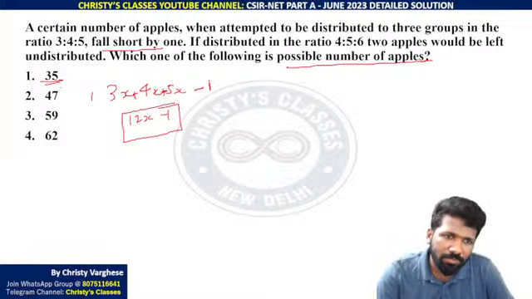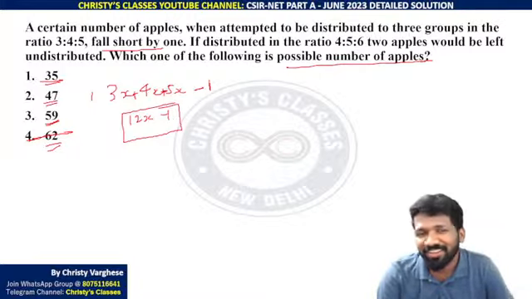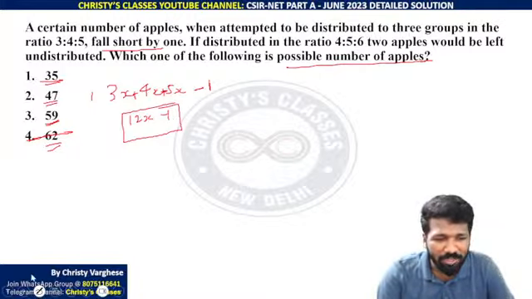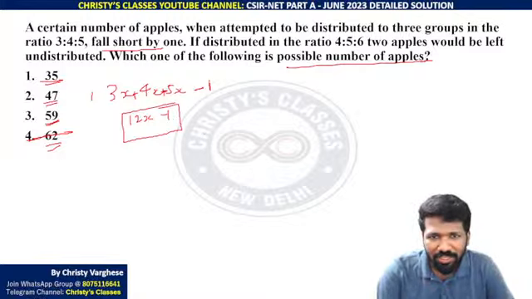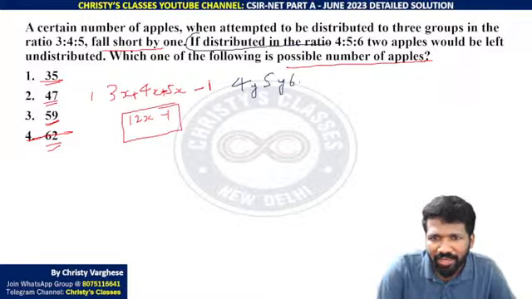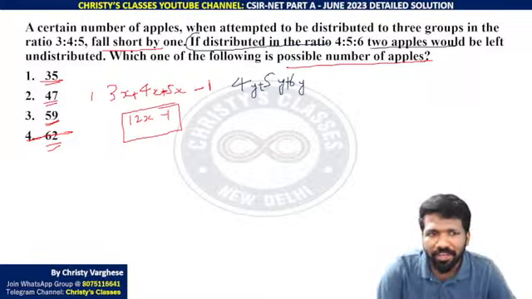35 is 36 minus 1, so that is satisfying. 47 is 48 minus 1, that is satisfying. 60 minus 1 is 59 and that is satisfying. But 62 is not satisfying that condition. That is enough to eliminate that. No calculation needed. One option eliminate हो गया. अभी second sentence देखिए. If distributed in the ratio 4:5:6, that is 4y, 5y, 6y, add किया तो total number of apples मिलेगा. No, 2 apples would be left undistributed means 2 more apples extra are there.